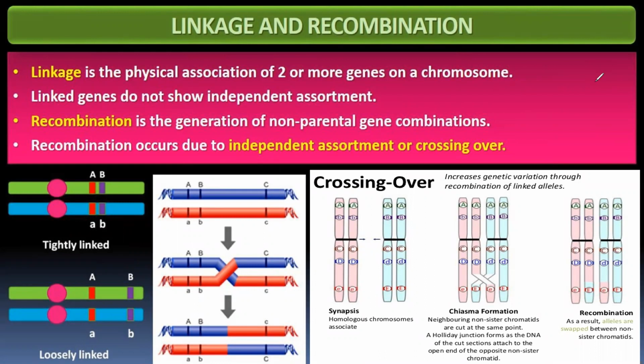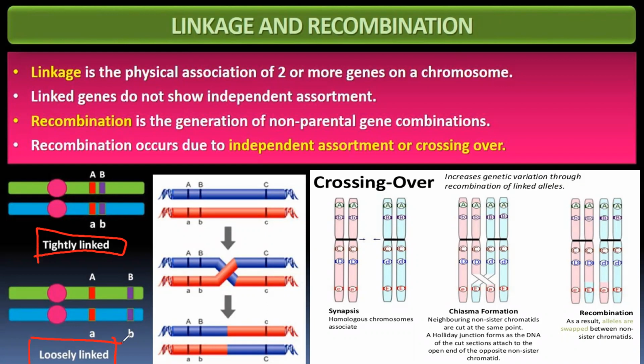Now let us learn the new concept, that is linkage and recombination. What is linkage? It's a physical association of two or more genes on a chromosome. Here in the diagram, you can see a tightly linked gene and a loosely linked gene. What do tightly and loosely indicate? From the figure itself, it is very clear that when the genes are located close to each other, they are tightly linked, the linkage is stronger.